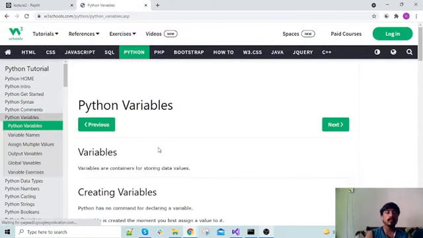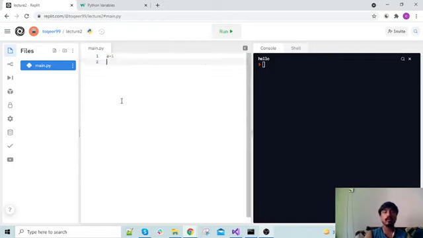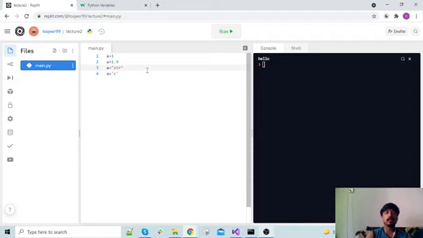Then there are variables. As we discussed before, we don't need to declare the type of a variable. Like if we assign a is equal to 1, it will automatically make a an integer. If a is equal to 1.0, it will make a a float or a double. A is equal to a string, it will make a string. A is equal to c, it will make a char. So this is automatic, but we can surely write the data types.